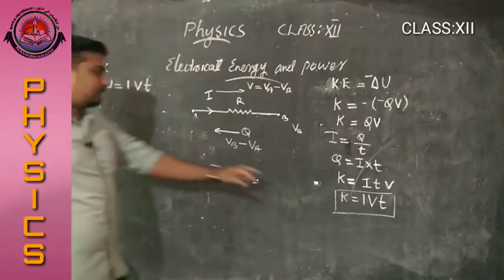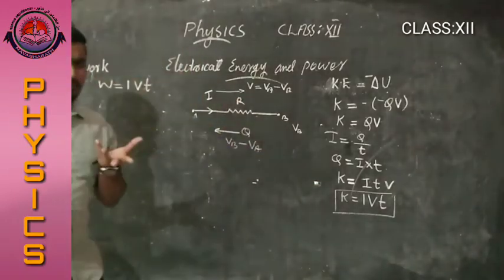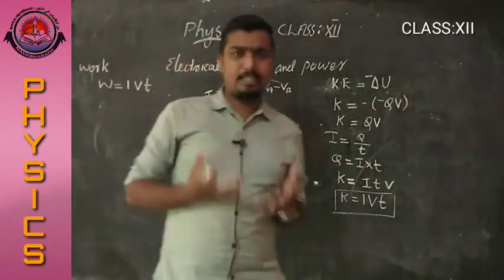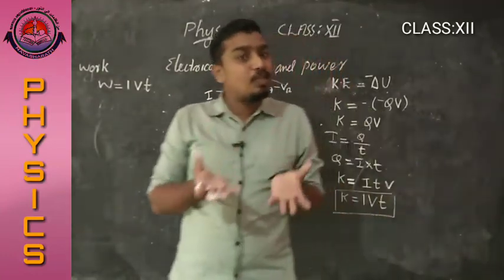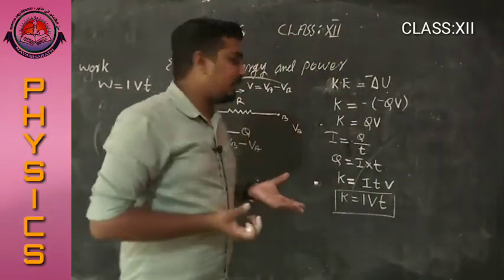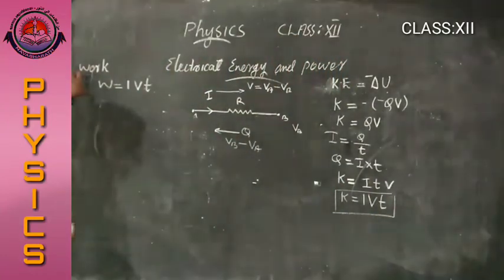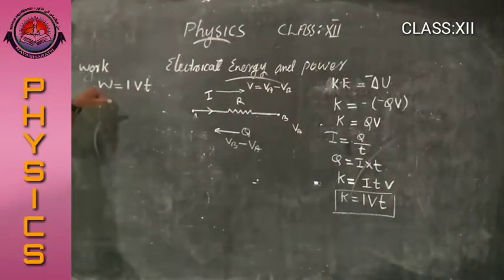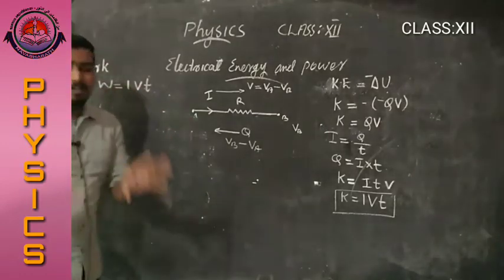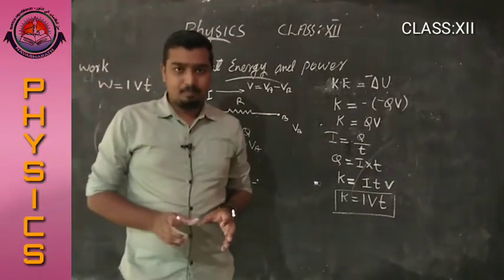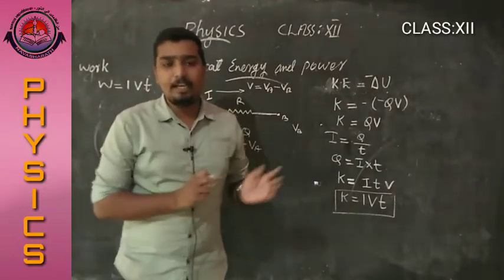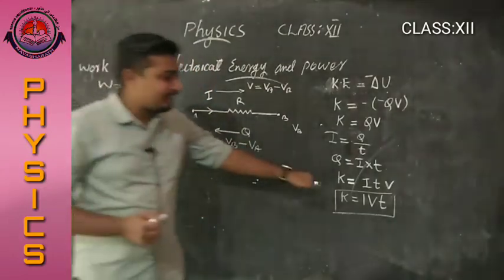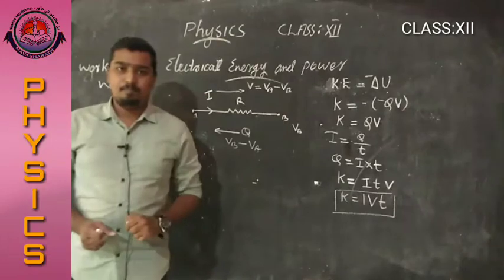Energy is the capacity to do work, which means that energy is equal to the work done. Okay, W equals IVT. This is in the case of without collision. The work done equals IVT, or kinetic energy is equal to IVT.